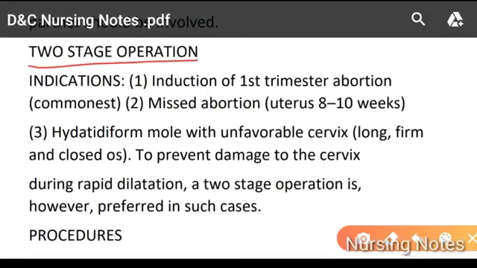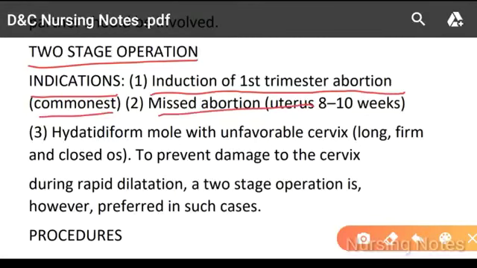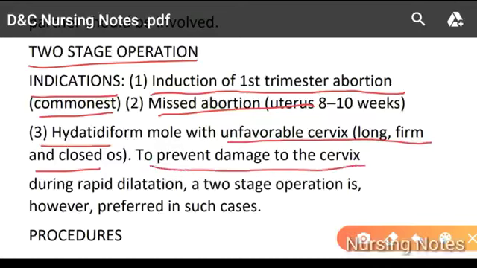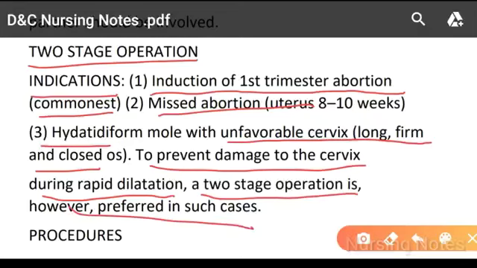Second stage operation. Indication: first, induction of first trimester abortion, the commonest. Second is missed abortion, uterus of 8 to 10 weeks. Third, hydatidiform mole with unfavorable cervix, long, firm and closed OS, to prevent damage of the cervix. During the rapid dilation, a second stage operation is, however, performed in such cases.